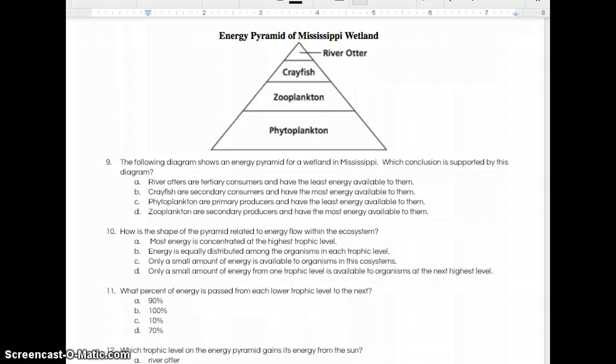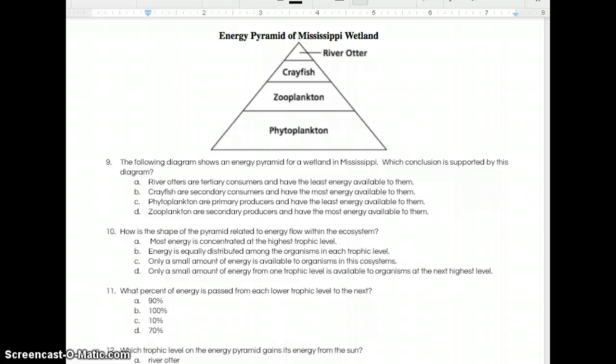Number 9. The following diagram shows an energy pyramid for a wetland in Mississippi. Which conclusion is supported by this diagram? A, river otters are tertiary consumers and have the least energy available to them.